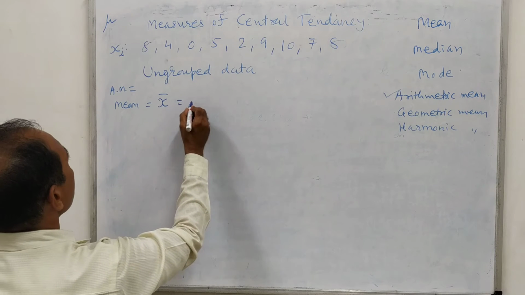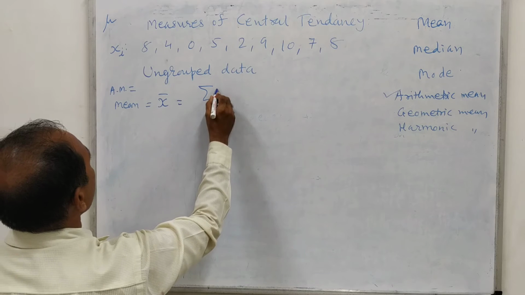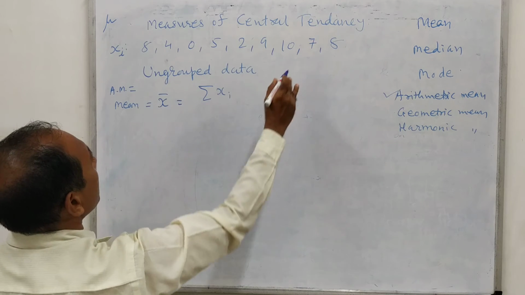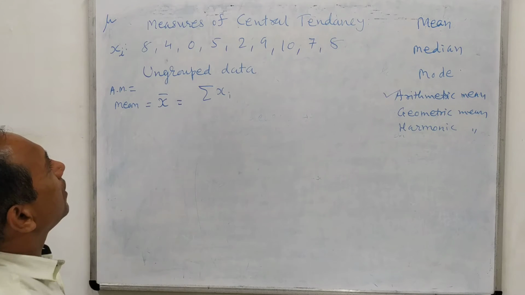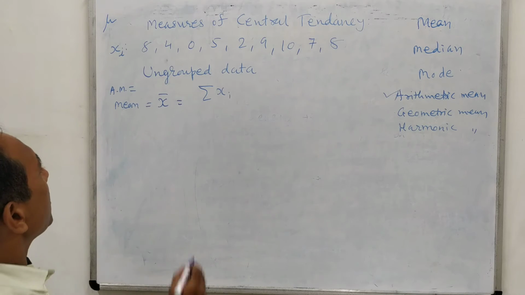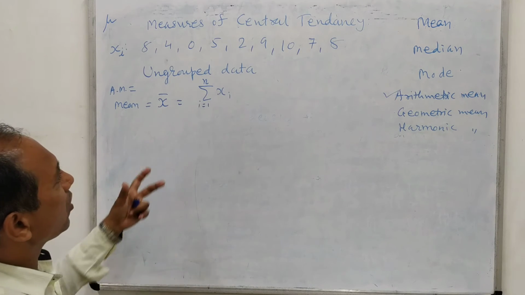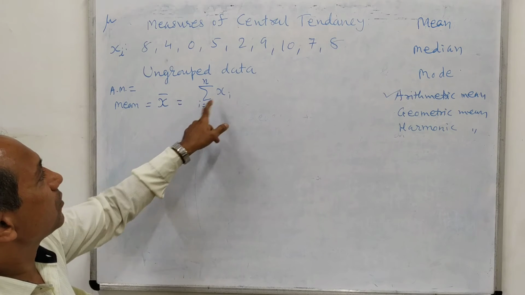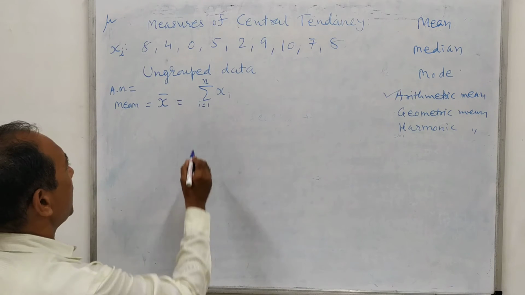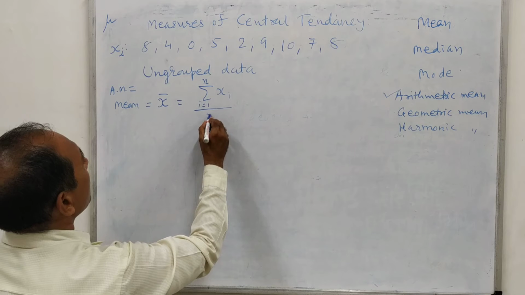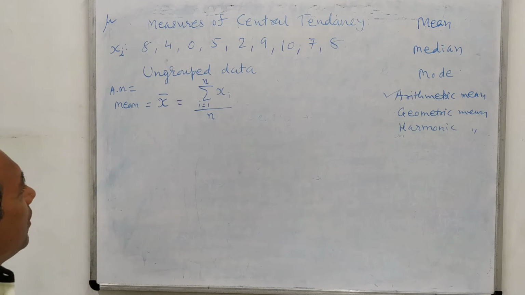It tells us to find the summation of all the data collected during our experiment, for i equal to 1 to n. That means n number of data are there, so it is x1 plus x2 plus x3 plus x4 and so on, and then divide it by the total number of data, n.